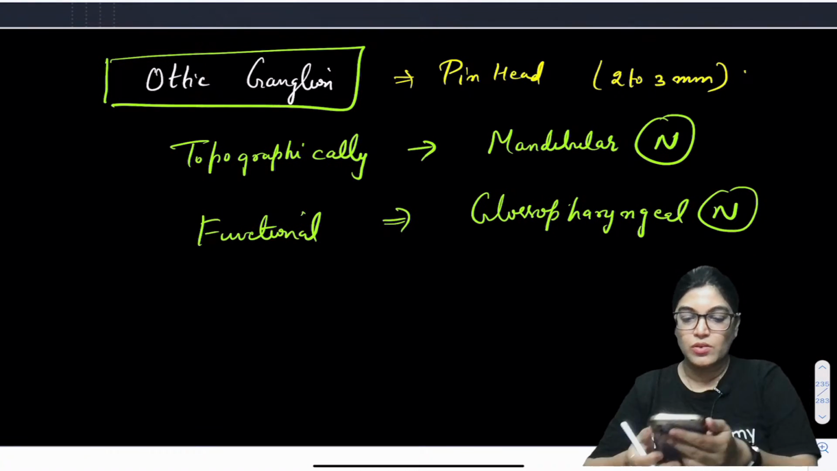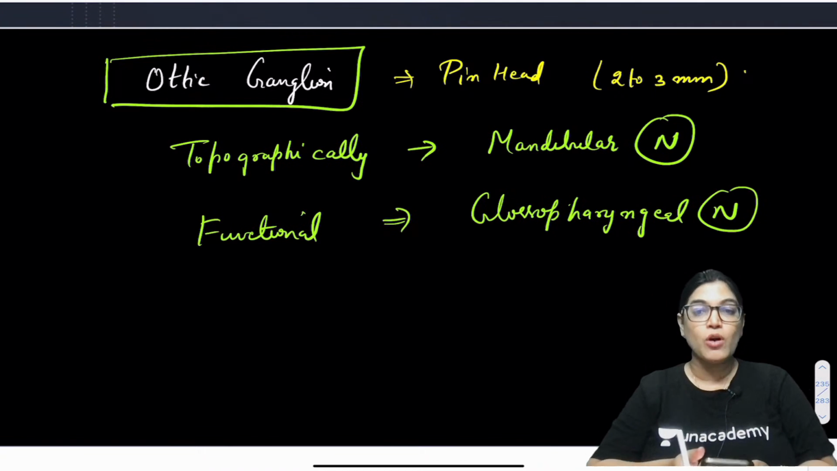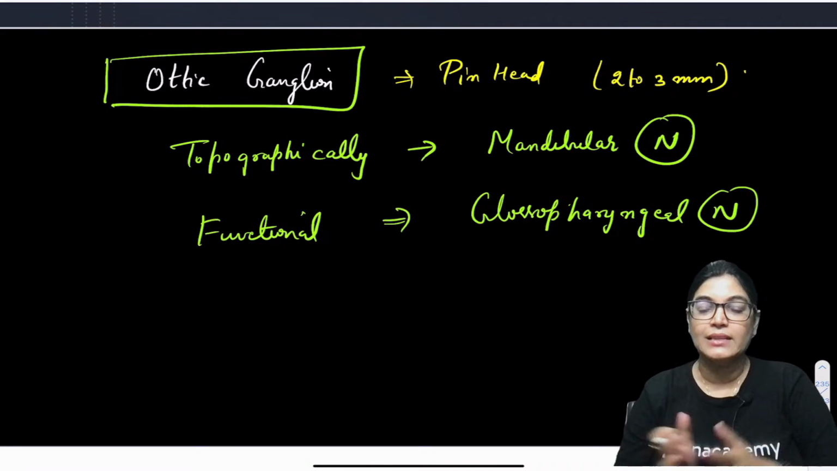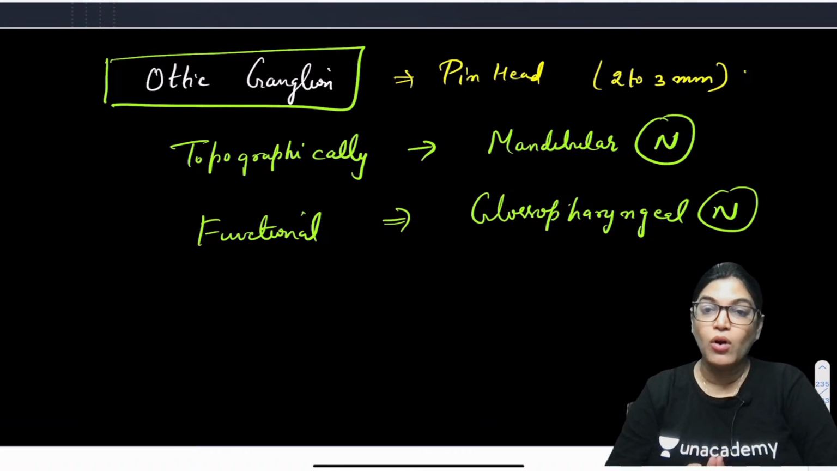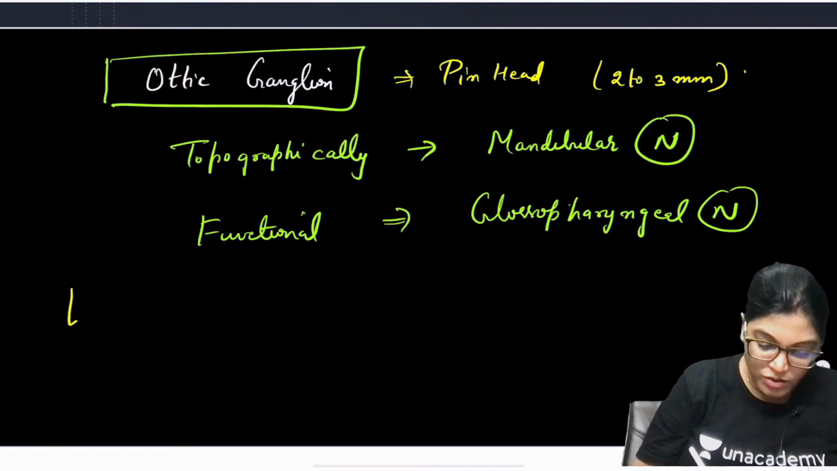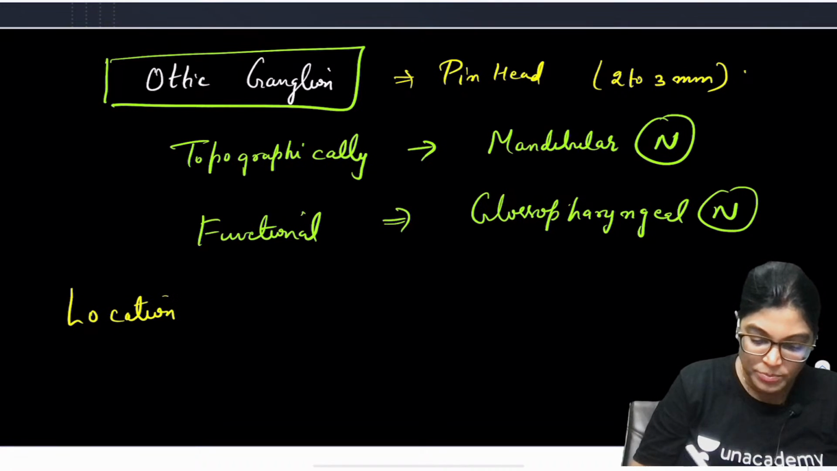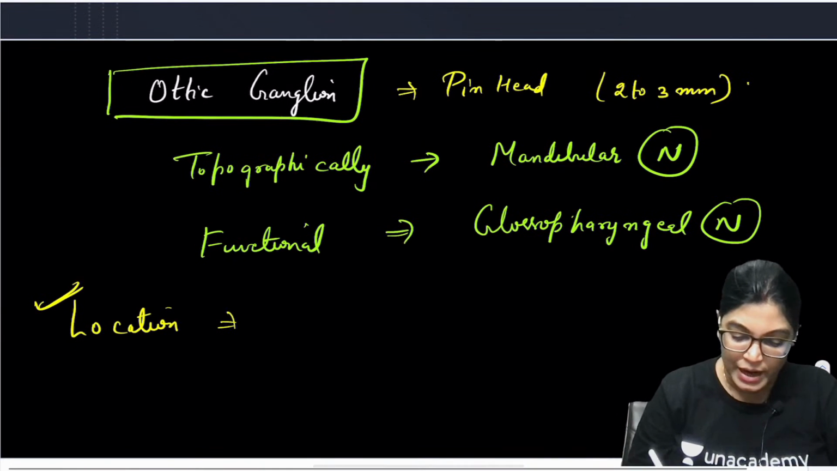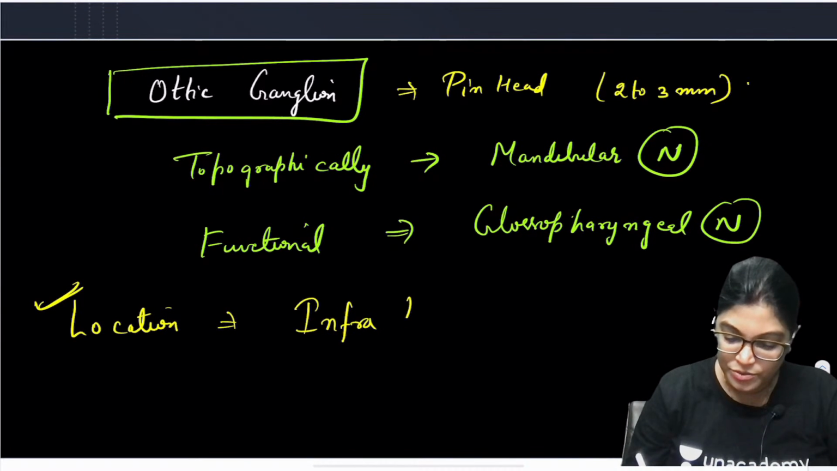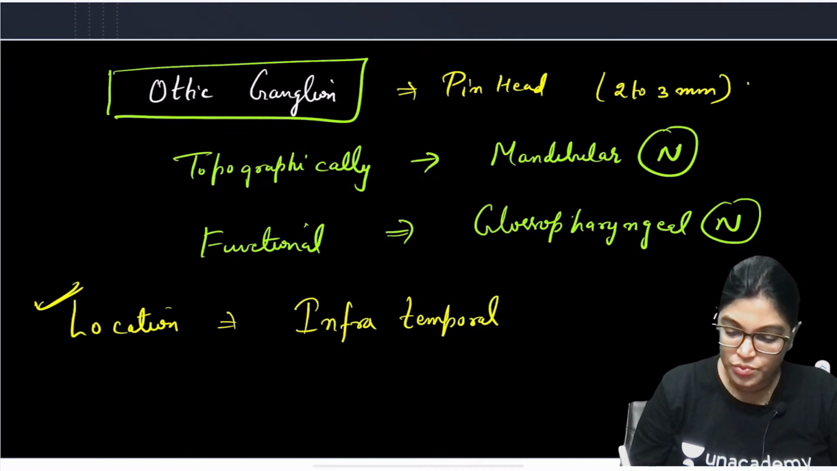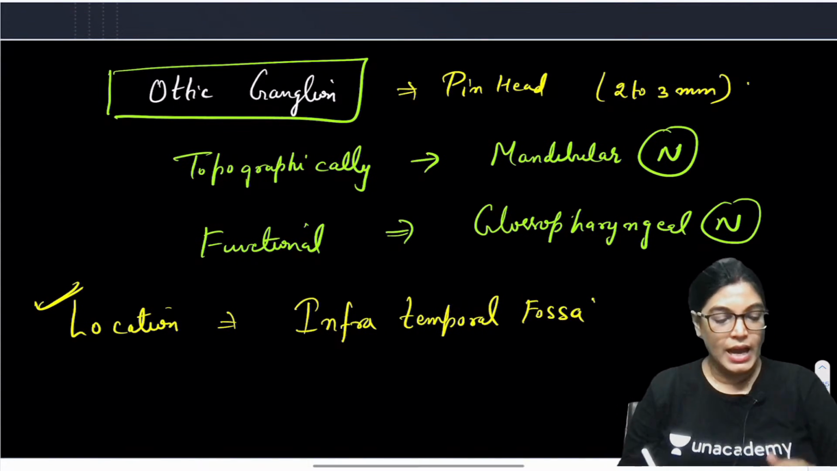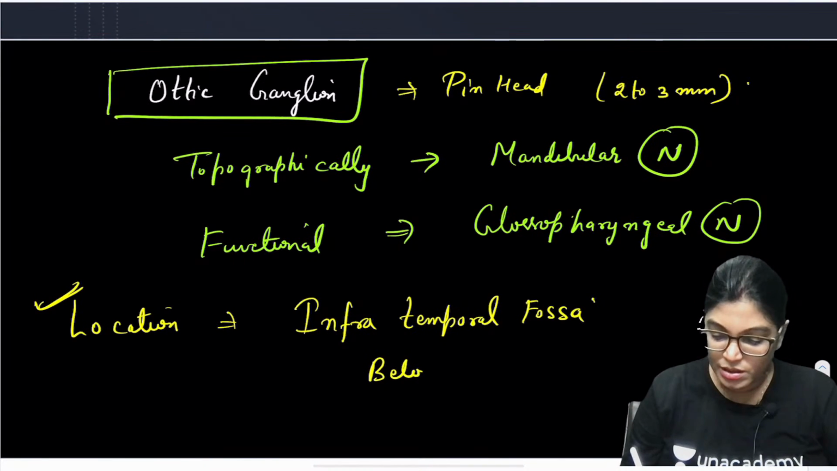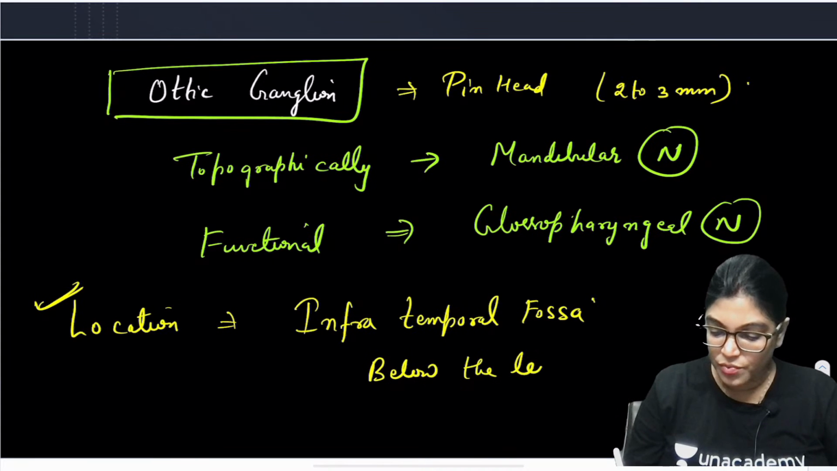Anybody want to tell me where it is located? It is a very important structure located in one of the important regions of the head and neck area. The location is the infratemporal fossa, below the level of foramen ovale. So write down the location, which is also important for you to know for the otic ganglion. It is located in the infratemporal fossa, and the exact location is below the level of foramen ovale.